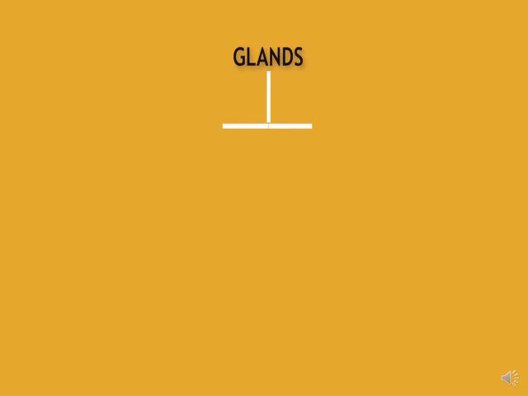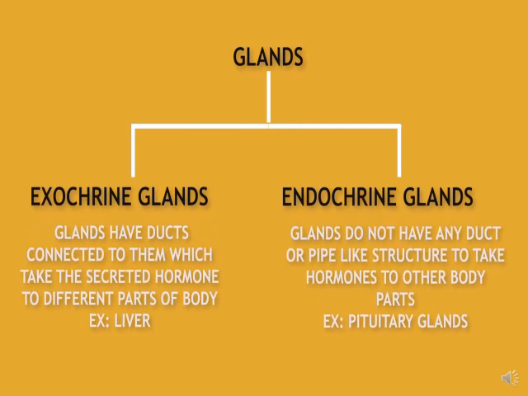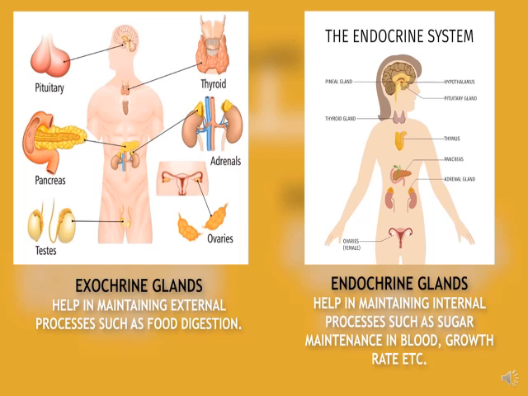Some glands have ducts connected to them which take the secreted hormone to different parts of the body. Such glands are called exocrine glands. The liver is an example of a duct gland. Some glands do not have any duct or pipe-like structure to take hormones to other body parts. Such glands are known as ductless or endocrine glands. Hormones from these glands are taken to different parts of the body by blood. These hormones are responsible for energy generation, growth, reproduction, etc.